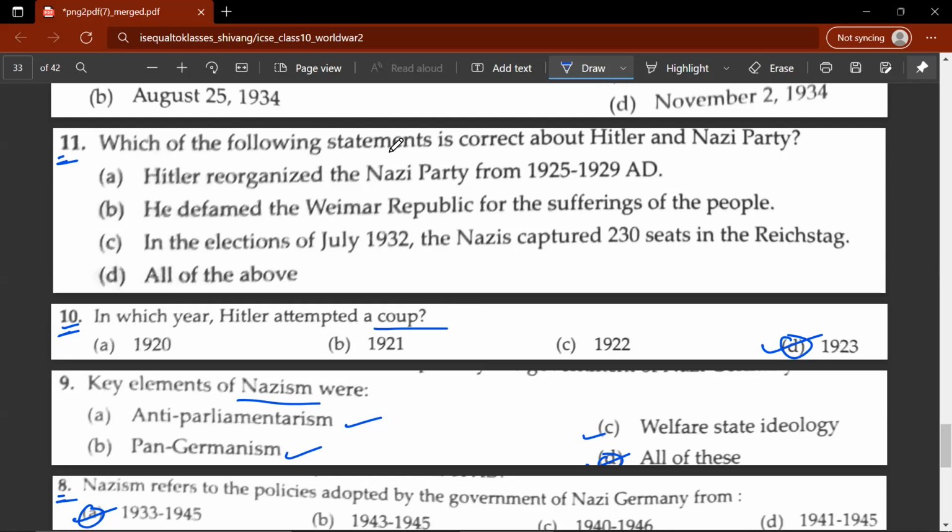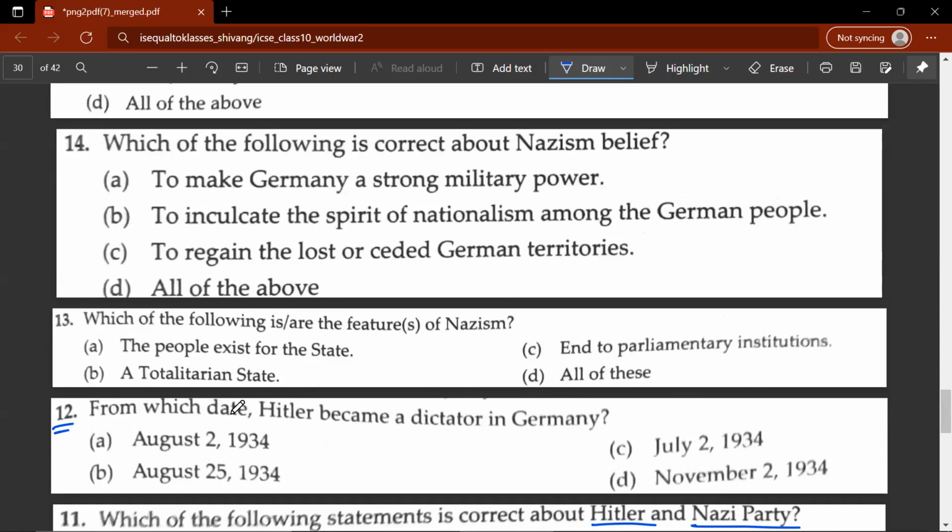11th question, which of the following statements is correct about Hitler and Nazi party? So D would be the correct answer in this case. Hitler reorganized the party from 1925 to 1929. He defamed the Weimar Republic for the sufferings of the people. In the elections of July 1932, the Nazis captured 230 seats in the Reichstag.